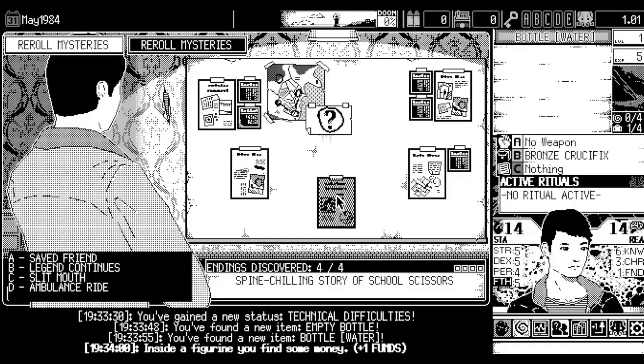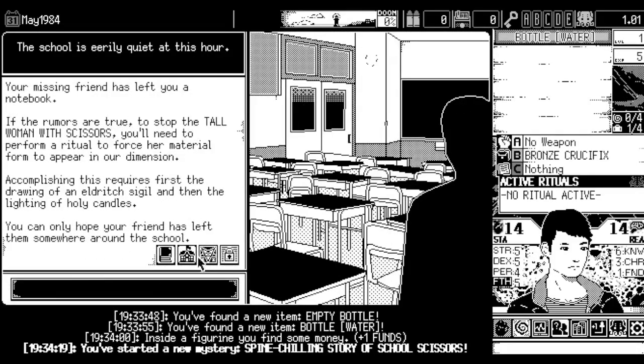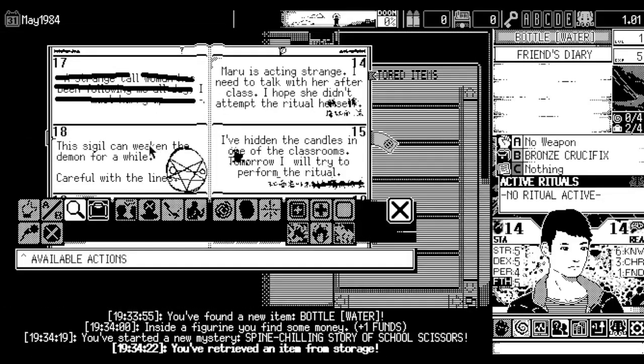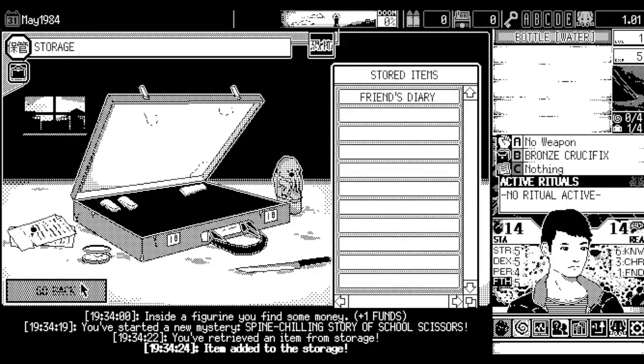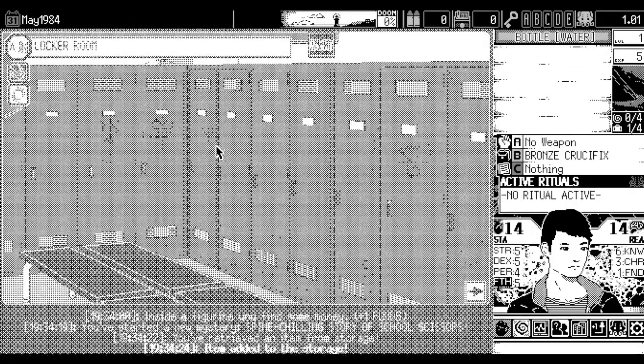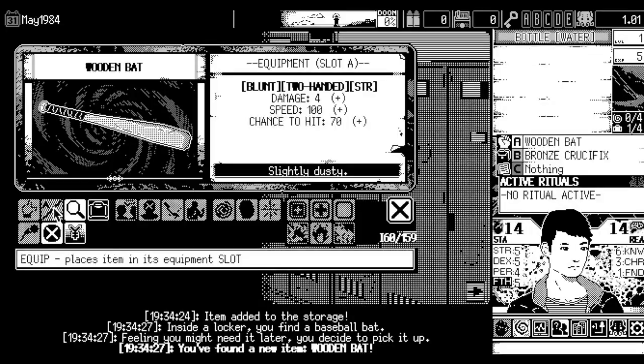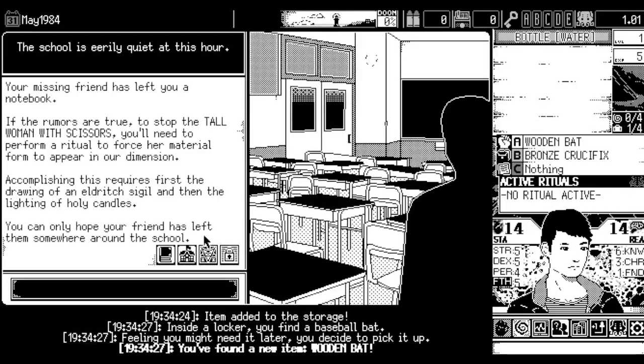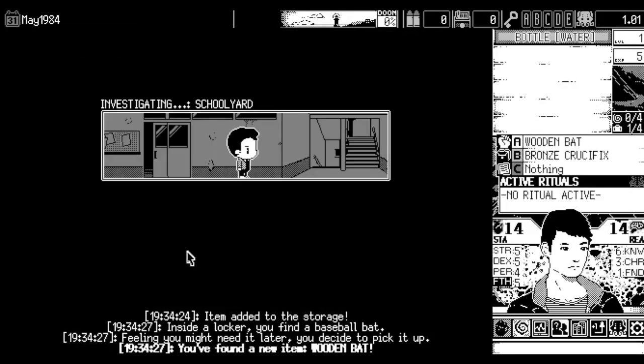So, we do have a bottle of water we can throw at the scissor lady if we decide to. You know what? I'm going to swerve here. So we're going to go into scissors now. If we're not on timeline A, I was about to say, yeah, we're going to go for it. So we purposely get it wrong. We take this bat out. We run from everything. We run from everything if possible, because we need as much HP as possible to survive.